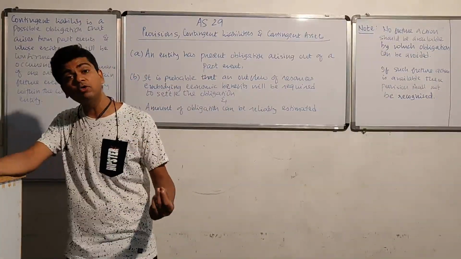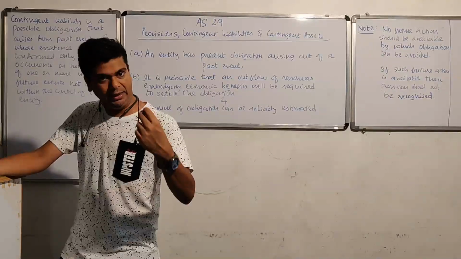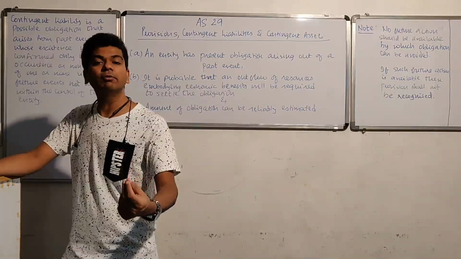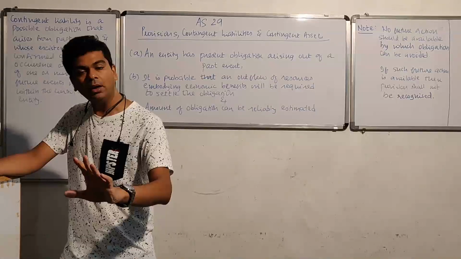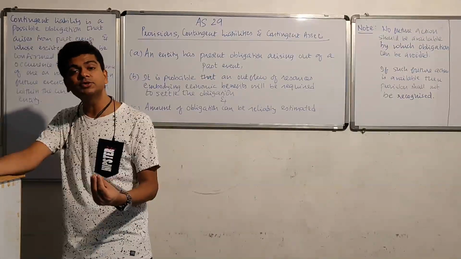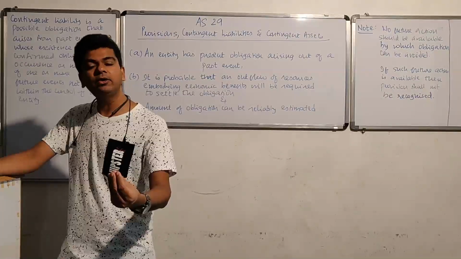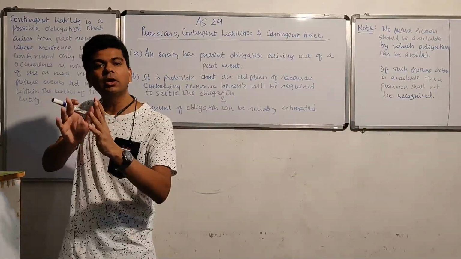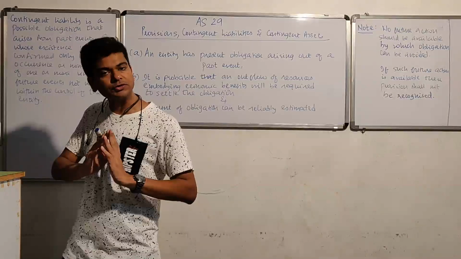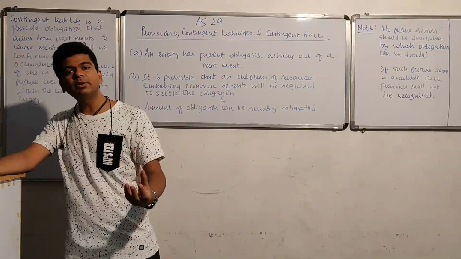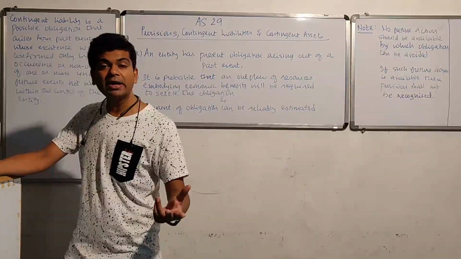You are giving a warranty of 3 years, let's say. So any customer who is buying this product from you, you are telling that customer that, see, in the next 3 years, if this product develops any manufacturing defect, then we are ready to make good that repair at our own cost.